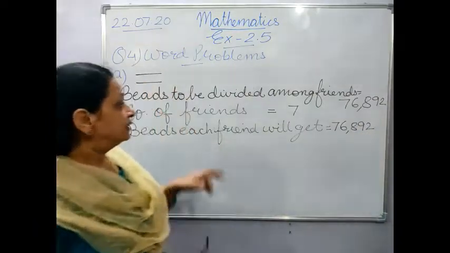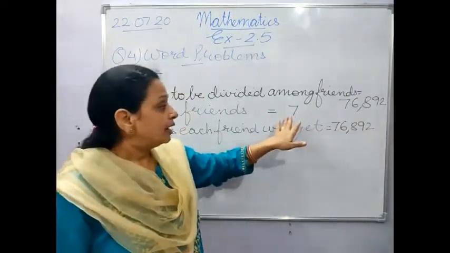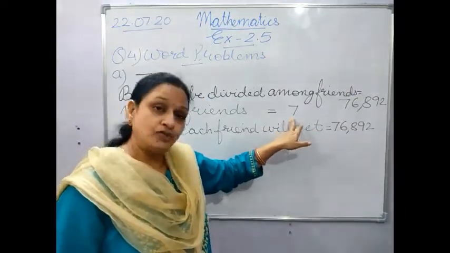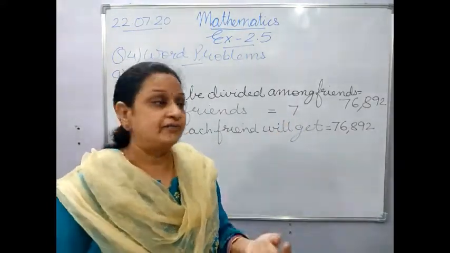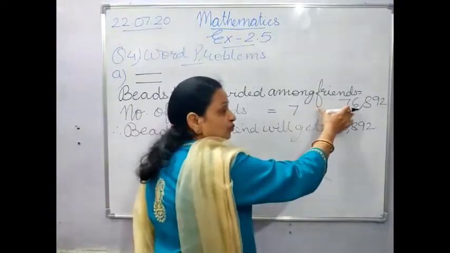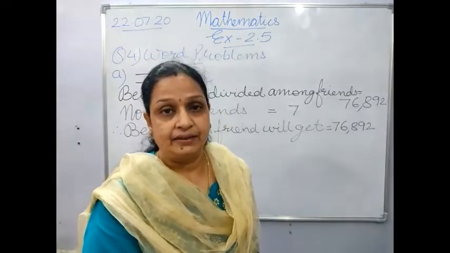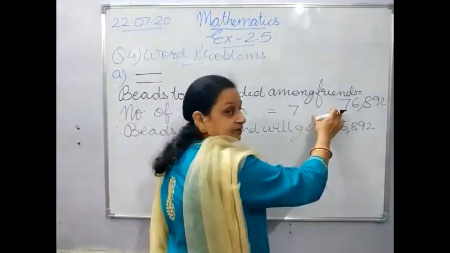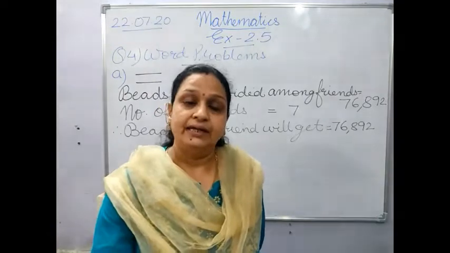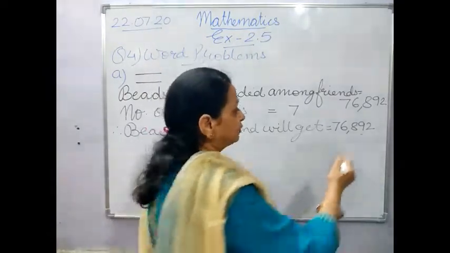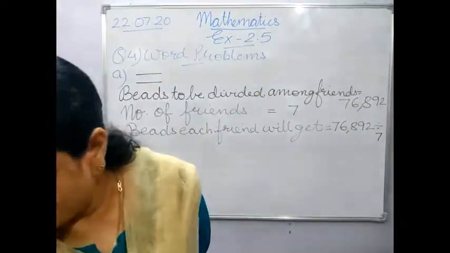76,892. Now children, see, the total number of beads you know. In how many friends it has to be divided, this you know. You have to find out how many beads each one friend will get. Whenever something more is given, and you have to find out for each or for one, then you will always divide. So you will put the sign of division and you will divide by 7. Then you will show the division over here.